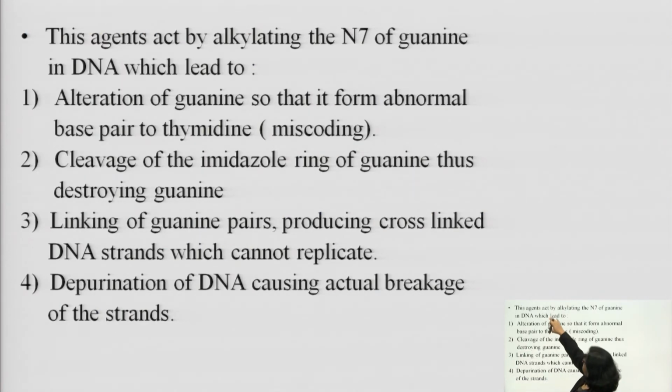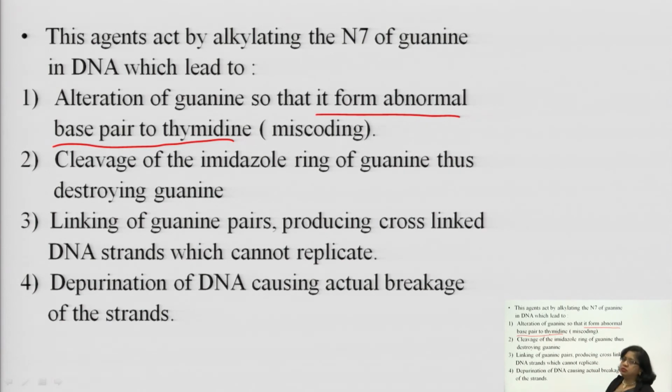Now, this agent acts by alkylating the N7 of guanine in DNA, which leads to alteration of guanine, it will change the structure of guanine, so that it forms abnormal base pair with thymidine. Miscoding will occur, due to which DNA synthesis will not take place, and it can cleave the imidazole ring.